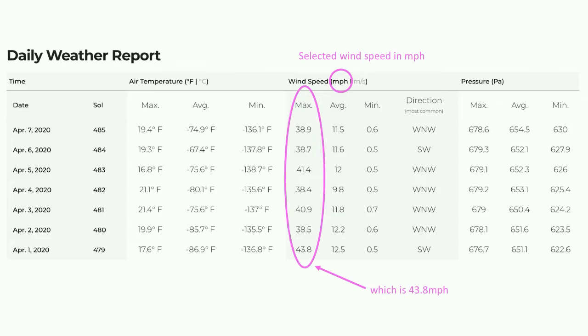How does that compare to winds on Earth? Well, by comparison, the peak wind speed ever measured on the Earth's surface was over 250 miles per hour. But that isn't to say that InSight isn't going to measure stronger winds and hasn't measured stronger winds at other times of the year. And we'll come on to that a little bit later.